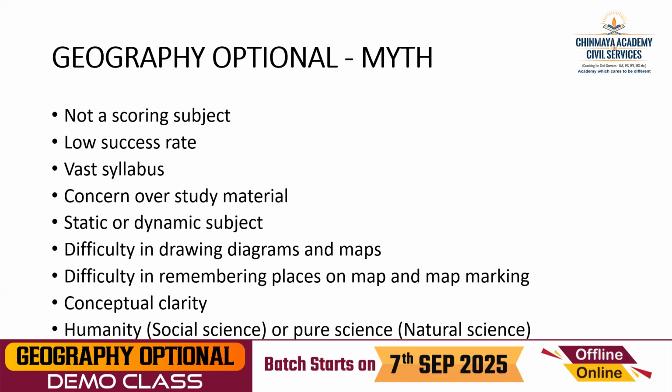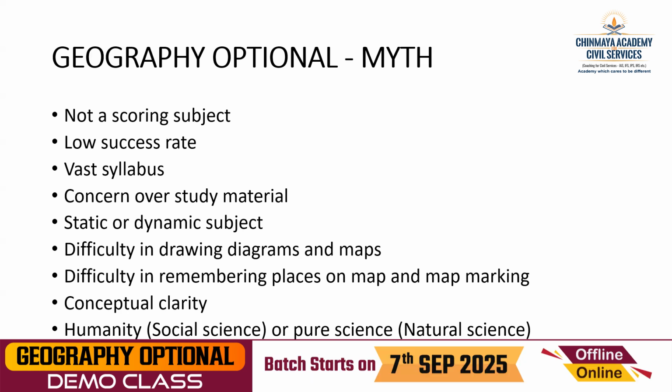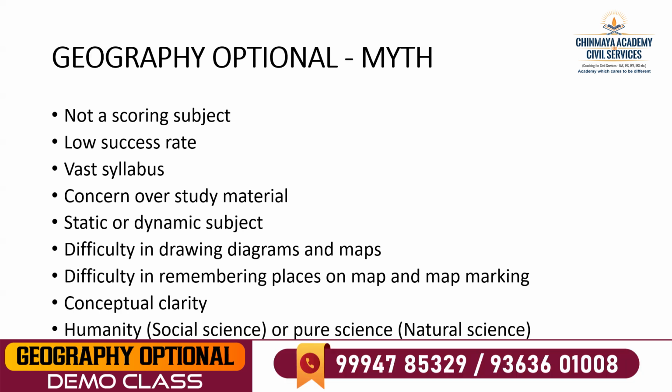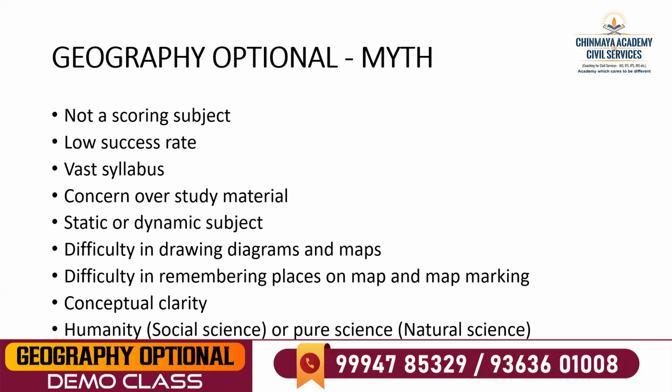Then how can you say this optional is scoring, this optional is not scoring, this is successful, this is not successful? How can you say it is not good? Also, the low success rate. Why low success rate? Again, a number of factors are there. Students should be empowered with good knowledge.